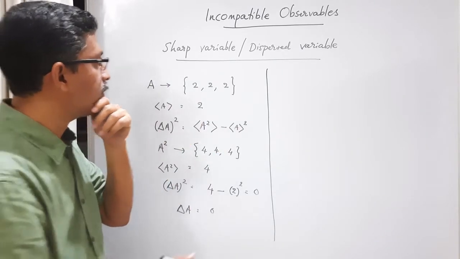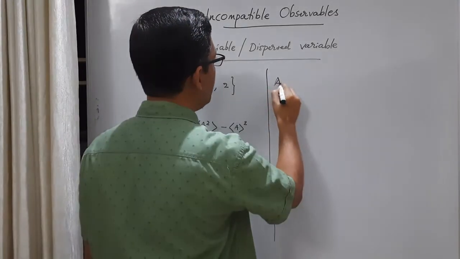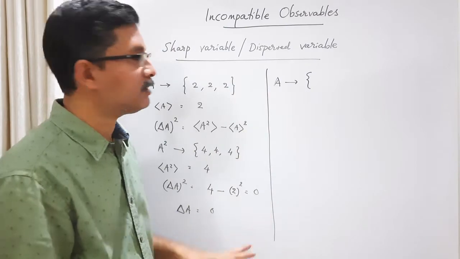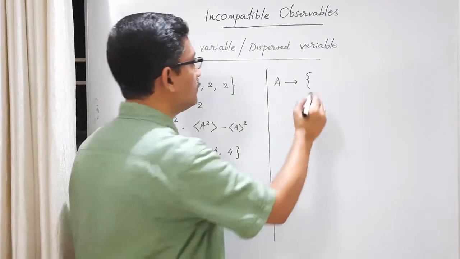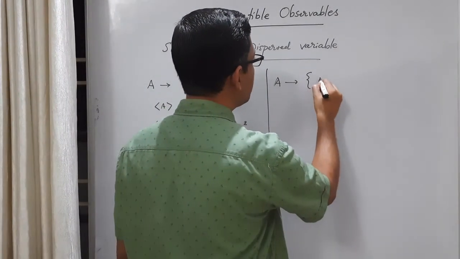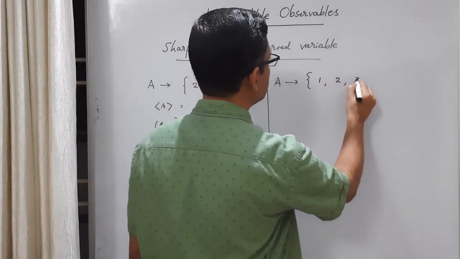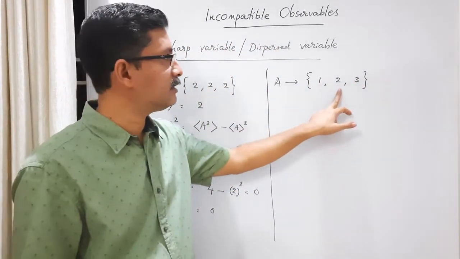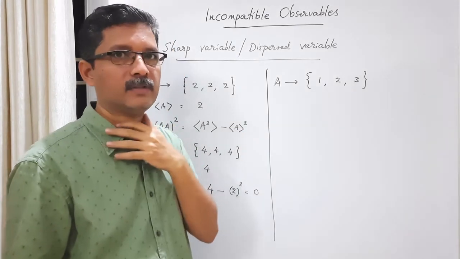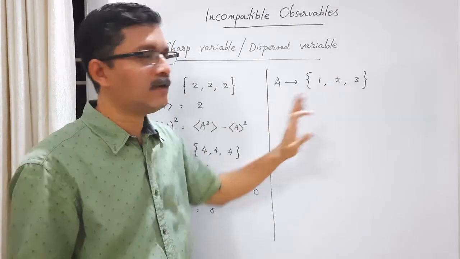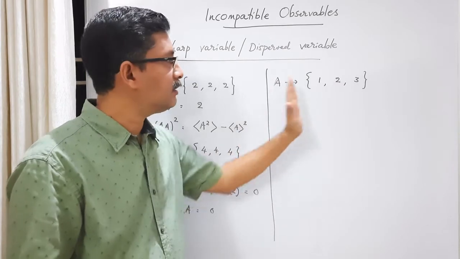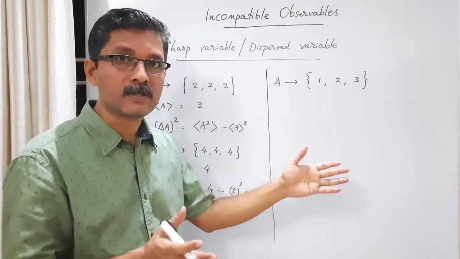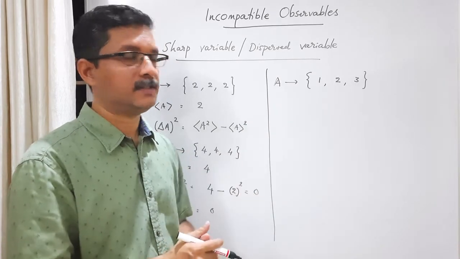Now let us consider another situation. We measure A in a particular state. The state is not an eigenstate of the operator. It's a general state. We make 3 trials. We get values like this. In the first trial we get the value 1. Second trial we get the value 2. Third trial we get the value 3. So these are different eigenvalues of this operator. These values are different. So let's say that the variable A is dispersed in the state.